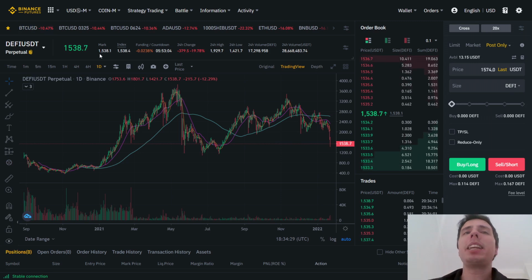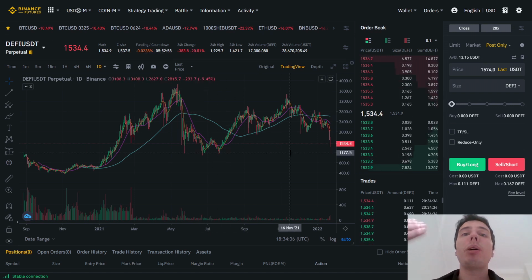So there are many different strategies that you could use. You could trade one coin, for example, Luna. If you think Luna will outperform the rest, you can long Luna and short DeFi. So at least you are protected. If the market goes down, at least you don't lose as much. It's a way to reduce your risk.